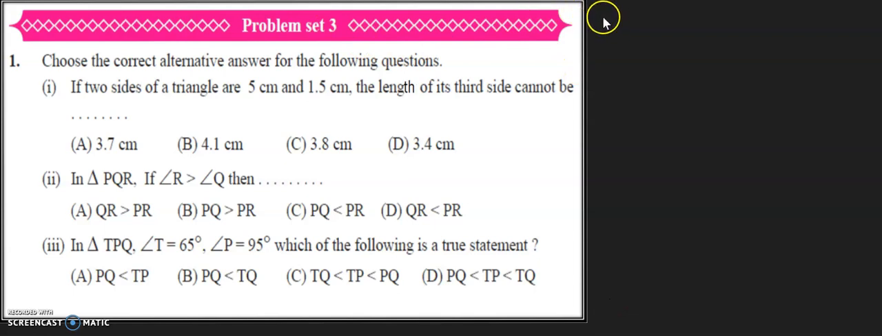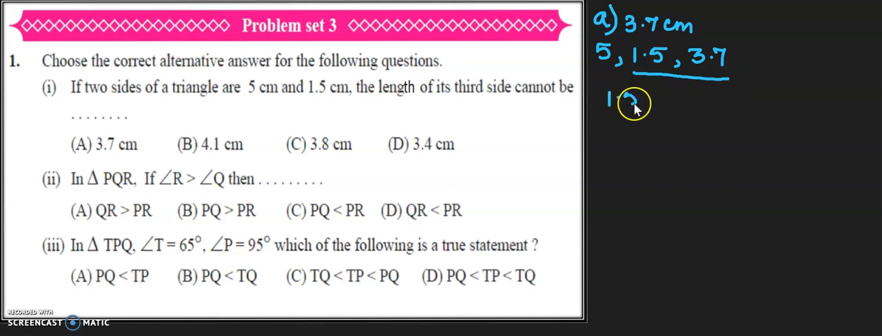So the first option is 3.7 centimeter. If I take this as the length, what will be the lengths of the three sides? It will be 5, 1.5 and 3.7. I'm not writing the units in the rough work. Out of these three lengths, these two are the smaller two lengths. So I'm going to take 1.5 plus 3.7. When I add this, I get 5.2.